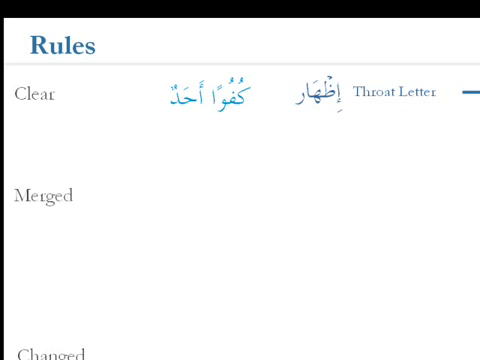So we've got the waw with the fathatain followed by one of the throat letters, the hamza. So it's pronounced just normally, which we call clear. So this is simply kufuwan ahad. So kufuwan. Wan is just said as you would expect it to be.